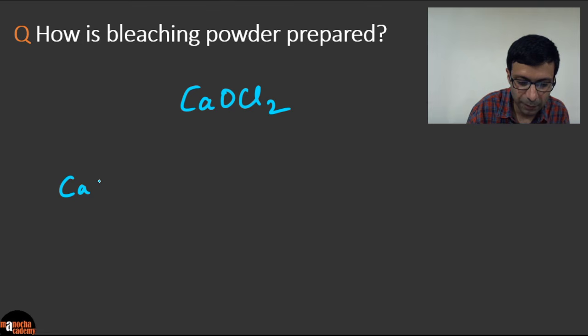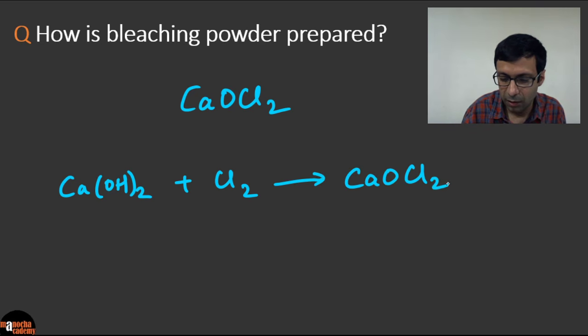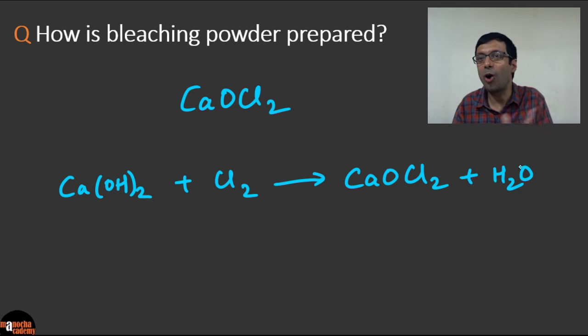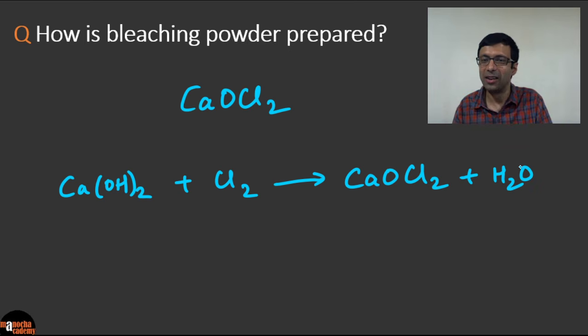So you take slaked lime or calcium hydroxide and you pass chlorine through it. And then you know the reaction, you're going to get bleaching powder, which is calcium oxychloride, CaOCl2. That's how I remember the formula. You can learn it easily that way. And you can see that is the reaction over here. Please check, is the reaction balanced? I think it looks balanced. So again, balance the reactions tomorrow. Don't leave them unbalanced.